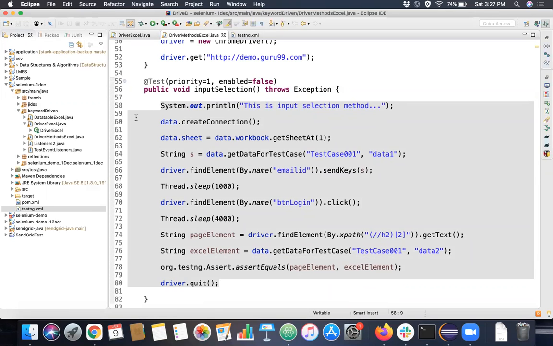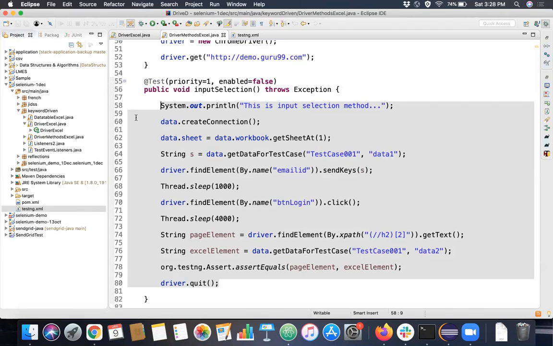But in Cucumber, you just have to change only one method. That method is linked to multiple scenarios in feature files, whereas one test case is related to only one method in a TestNG file. So it's a one-to-one mapping there, whereas in Cucumber it's one-to-many mapping. That's the main difference.